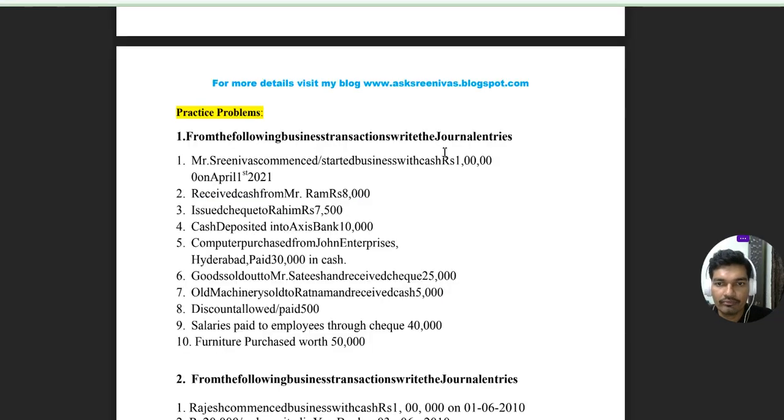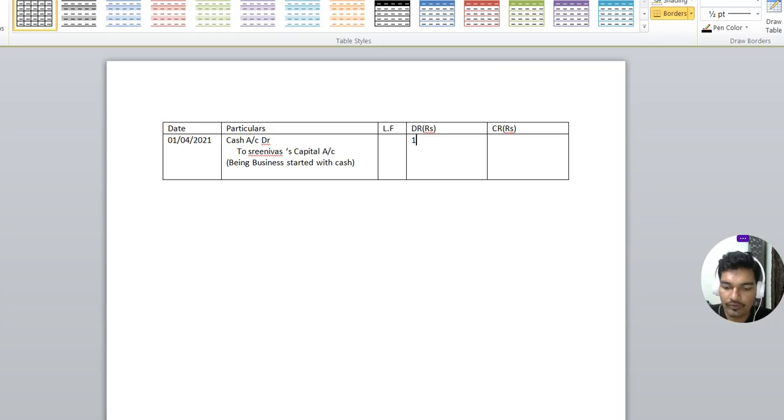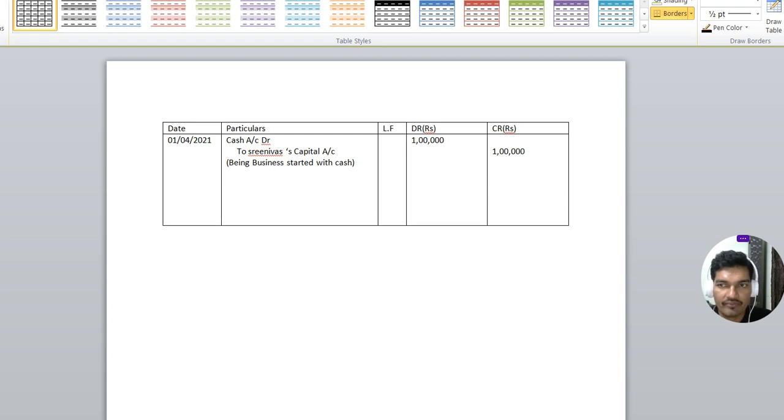Then the amount of 1 lakh is shown on the debit side. How much cash is being brought? 1 lakh, shown on the credit side under the Srinivas capital account. So this is the first journal entry.